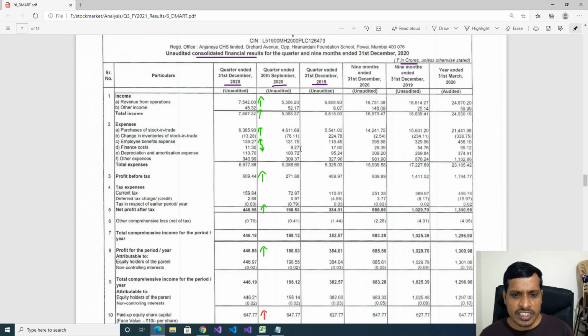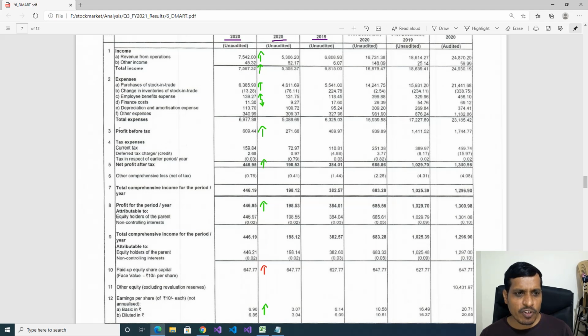Finance cost increased from 9 crores to 11 crores. That means they increased their debt a little bit. Basically, DMart is a zero debt company. They are paying very little interest. So here depreciation went from 100 crores to 113 crores. This is also similar. We'll ignore it. And other expenses here 310 crores and here 340 crores. Approximately 30 crores increased as other expenses.